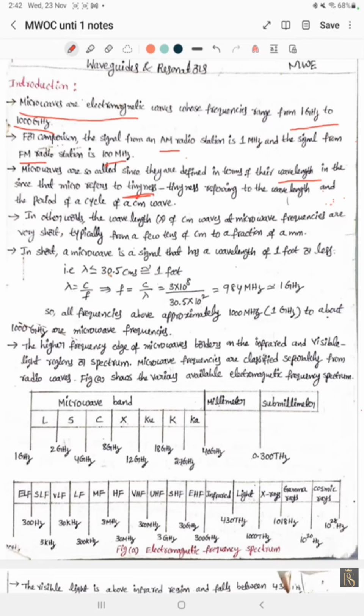For one centimeter, how many cycles are moving? Per centimeter, the period of a cycle is defined completely by microwaves.